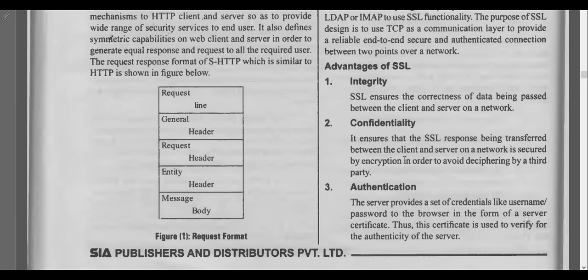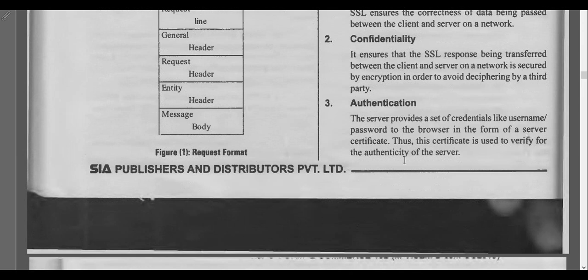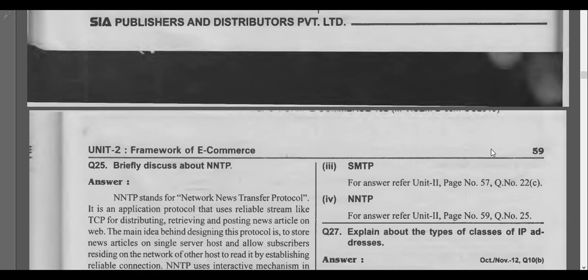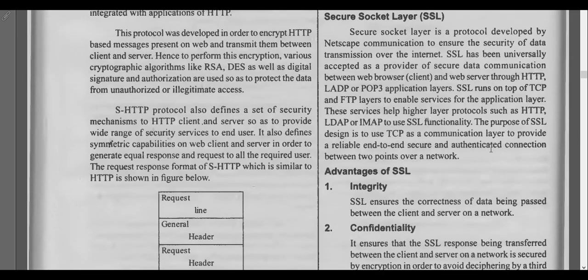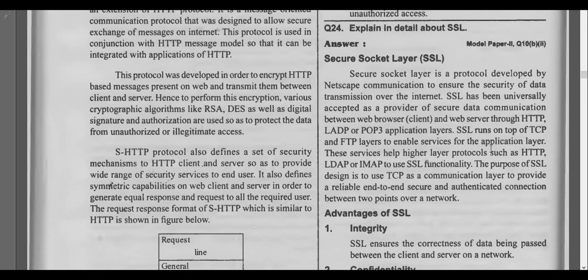It shouldn't be revealed to outsiders. Authentication: by using this, the data reaches only authenticated people. It won't go to any other unauthorized people. It will set a set of credentials like username and password, and the browser receives them in the form of a server certificate. This certificate is used to verify whether he is an authenticated person or not. So this is all about SSL, Secure Socket Layer. Once you read the material, it will be very easy for you.